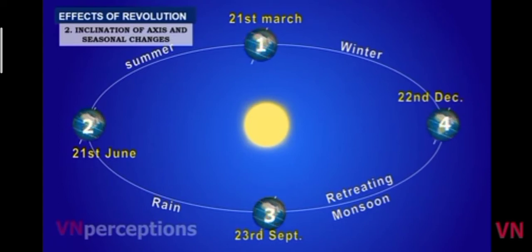When the earth is in second position, the northern hemisphere is facing the sun. And when the earth is in the fourth position, the southern hemisphere is facing the sun.